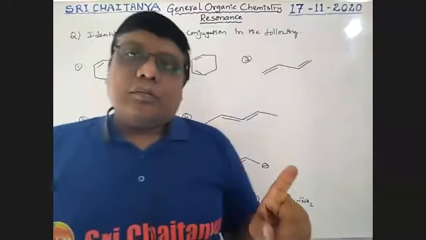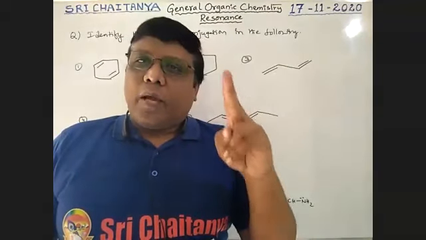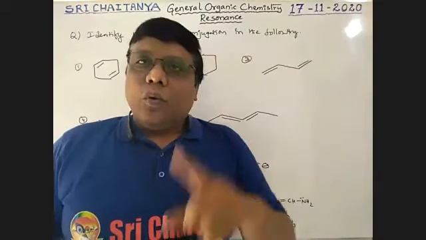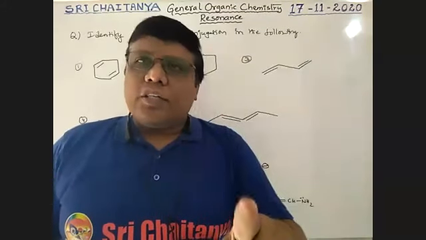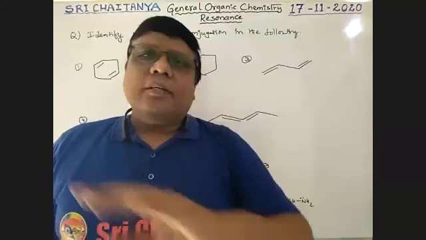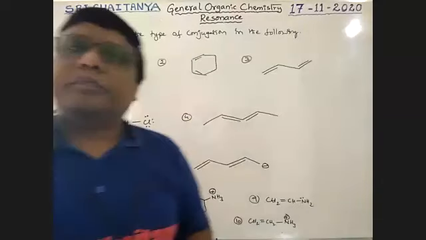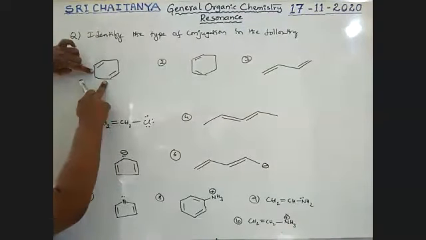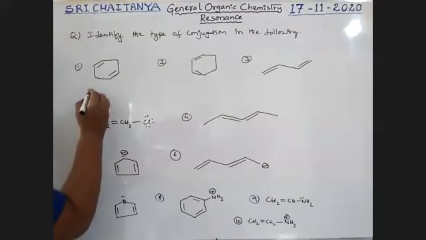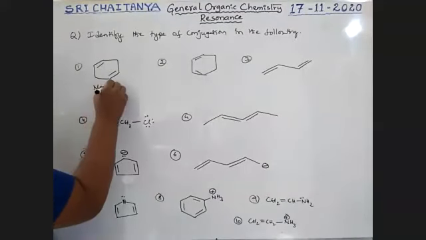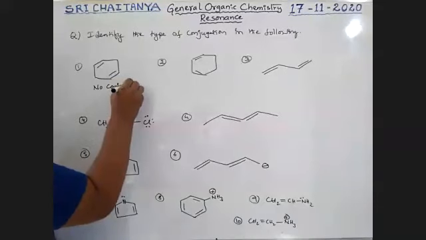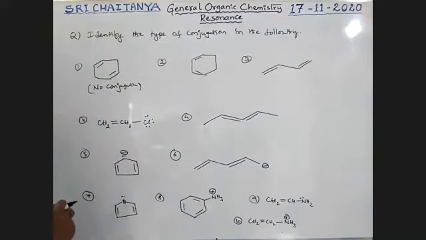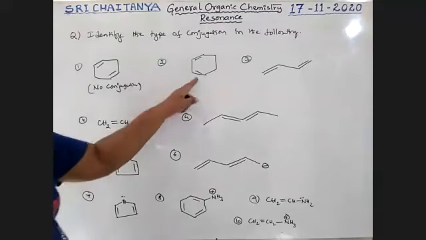First you observe two double bonds, two pi bonds separated by only one sigma bond. Only one sigma bond is conjugation. In all other cases, that is not conjugation. Here, this is a double bond, this is a double bond. This is one sigma bond, this is another sigma bond, boys. So it has no conjugation because these two are separated by two sigma bonds. No conjugation.